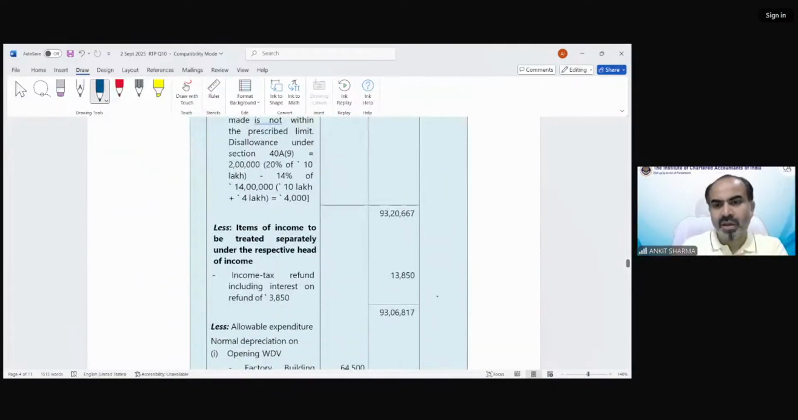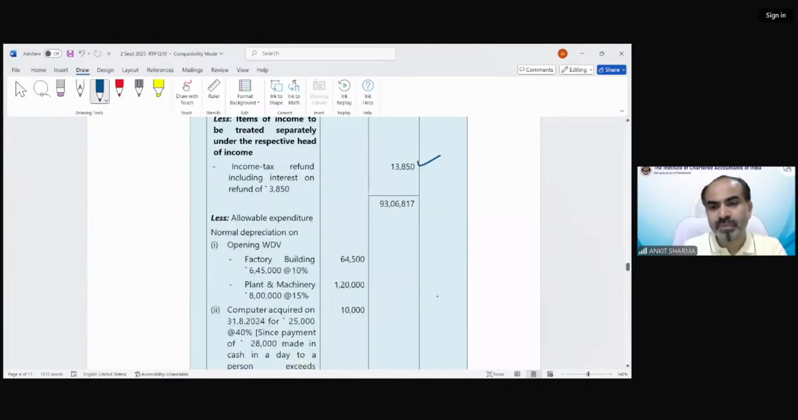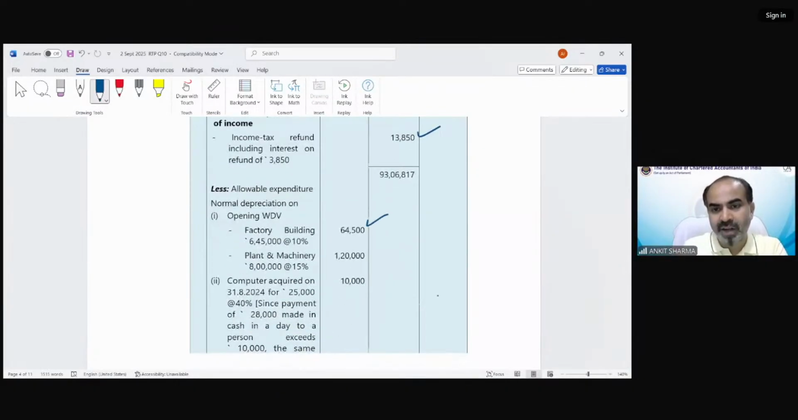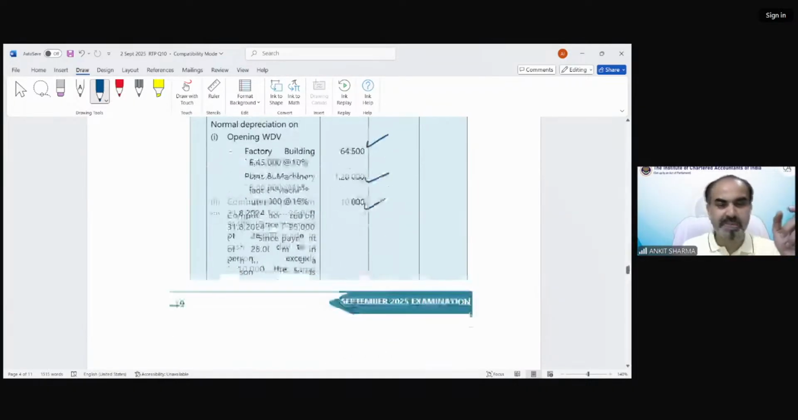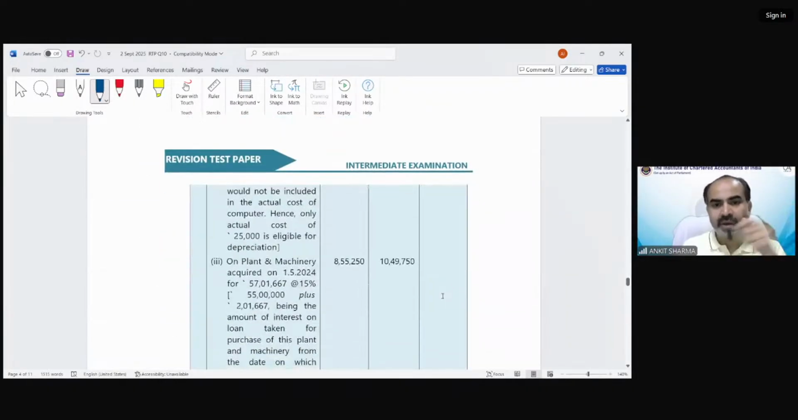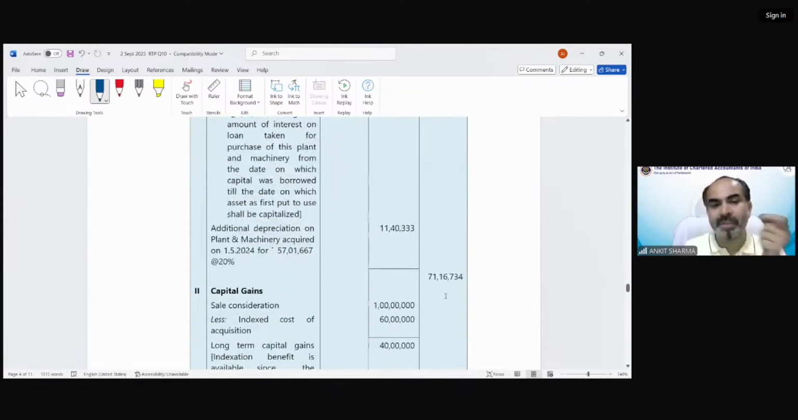Okay. Then the income tax refund needs to be reduced. Depreciation on factory building, plant and machinery: only compute that part which has been paid in the down payment. Plant and machinery, 57 lakh at the rate of 15%. That was 55 lakh plus the capitalized value, and you can see the additional depreciation. That would be this value. After this would be my PGBP income.